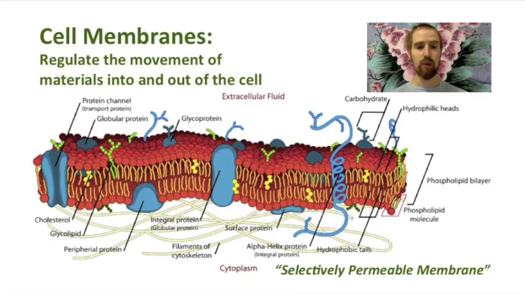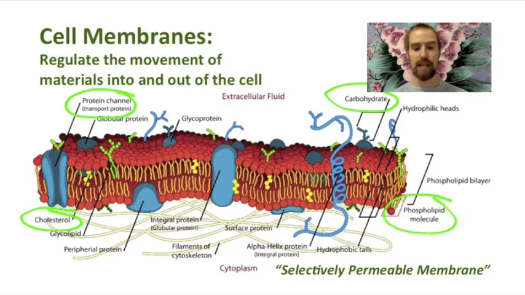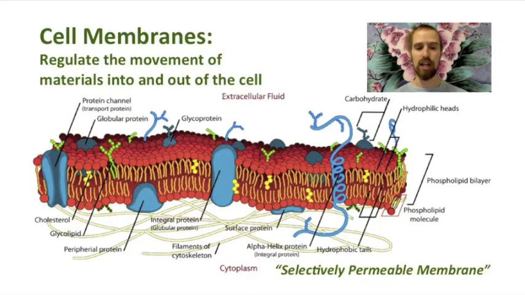Cell transport is regulated by the cell membrane. Every cell is surrounded by a membrane made of a lipid bilayer. But a cell membrane is way more than just lipids. As we can see here, this image of a cell membrane contains a variety of molecules, from proteins to carbohydrates to cholesterols and phospholipids. We refer to this membrane as being selectively permeable, or sometimes we might say that it's semi-permeable, because only certain substances can pass through it while others cannot.